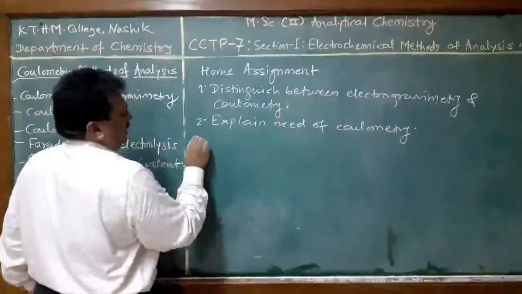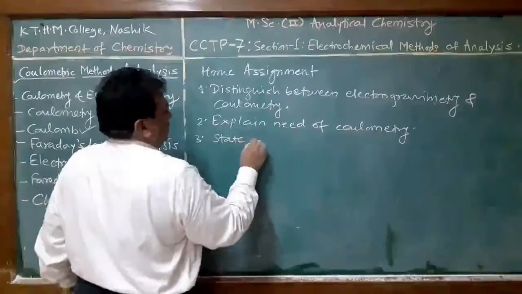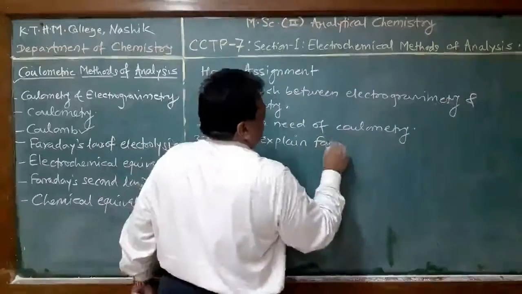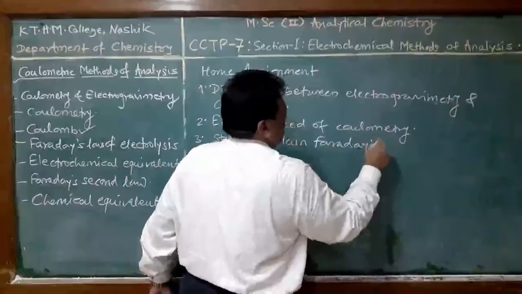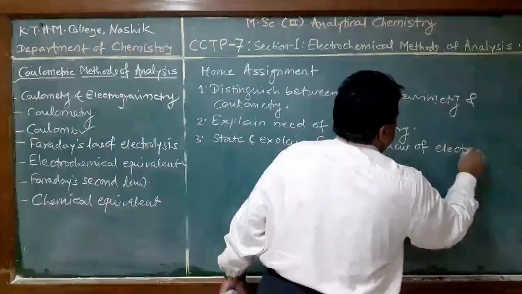Number 3: state and explain Faraday's law of electrolysis.